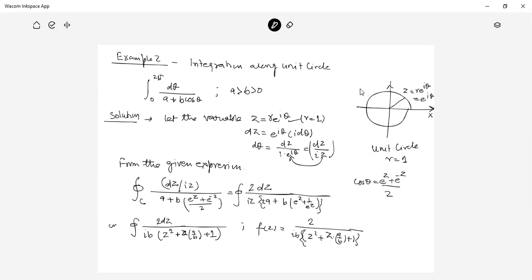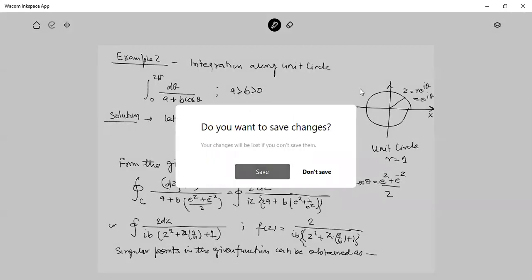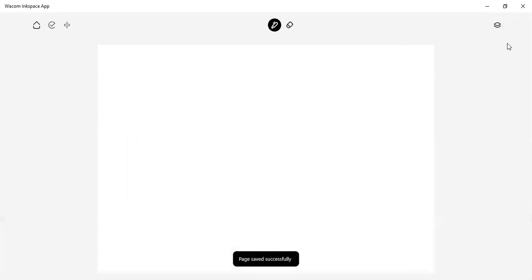The singular points in the given function can be obtained as z squared plus 2a by b z plus 1 is equal to 0.